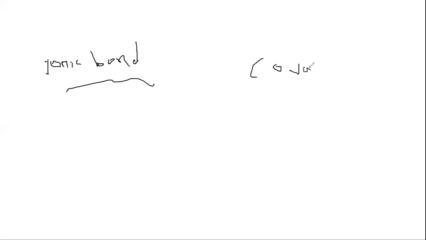Okay. An ionic bond forms between a metal and non-metal. But a covalent bond forms between two non-metal atoms.